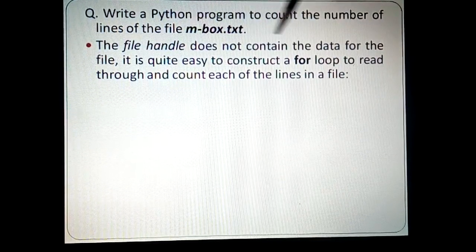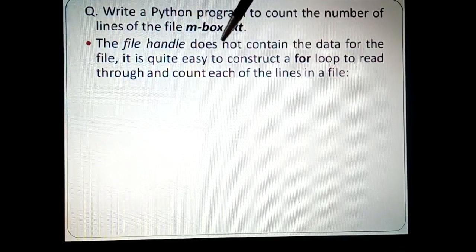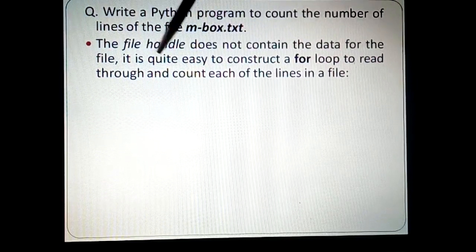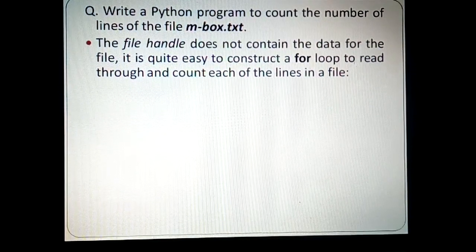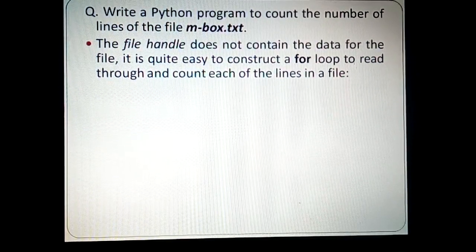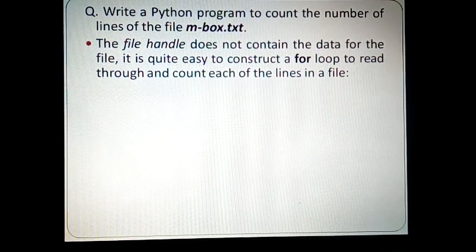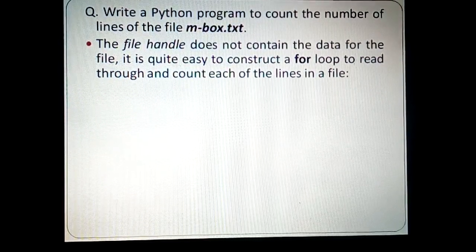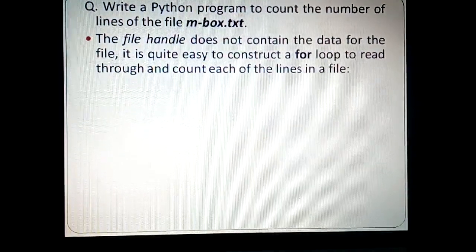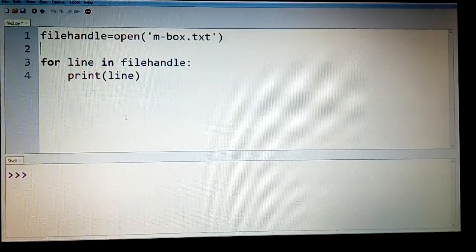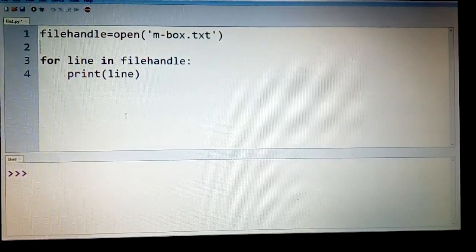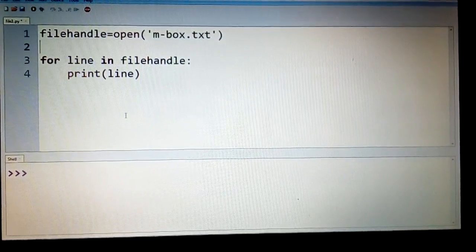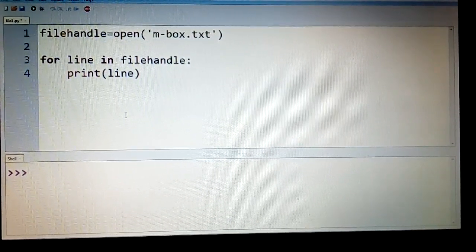You know already that it does not contain data, so it is quite easy to construct a for loop to read through and count each of the lines. Just now we had seen how a for loop can be used to browse through the lines, and in the process you can count it. So let us go back to the editor and do the same thing. We already know that if I use for line in file handle, it will display each line separately. So instead of displaying it, we are supposed to count it.